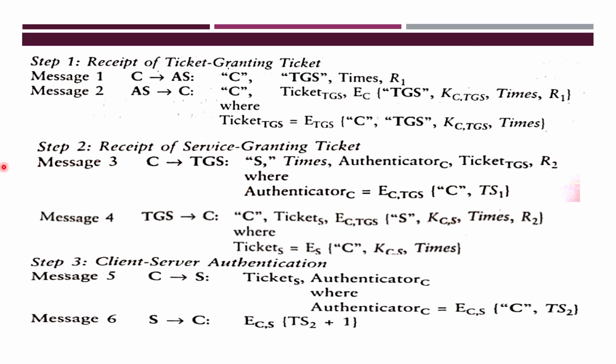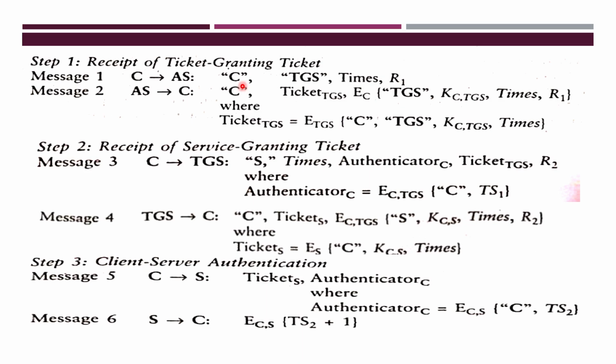For example, this is the receipt of the ticket granting ticket. Message 1 contains what? C is the client, sending the request to the AS, the authentication service. In this one it contains the identification of C, the request for the TGS, and also the times. Times is the time when that particular session is started, and a challenge generated by C, Nonce R1 here.